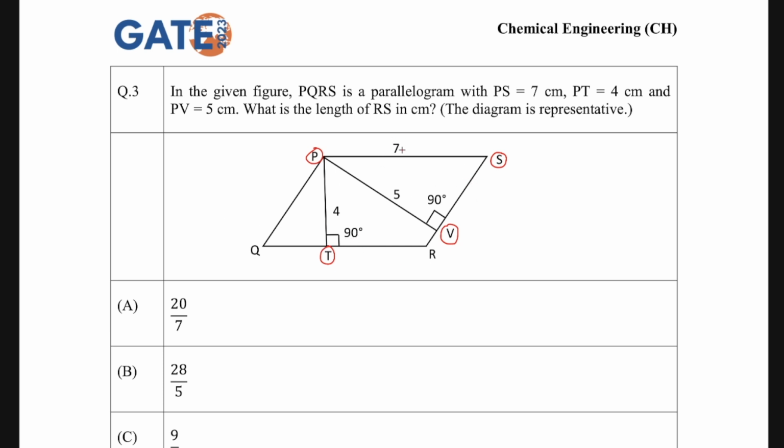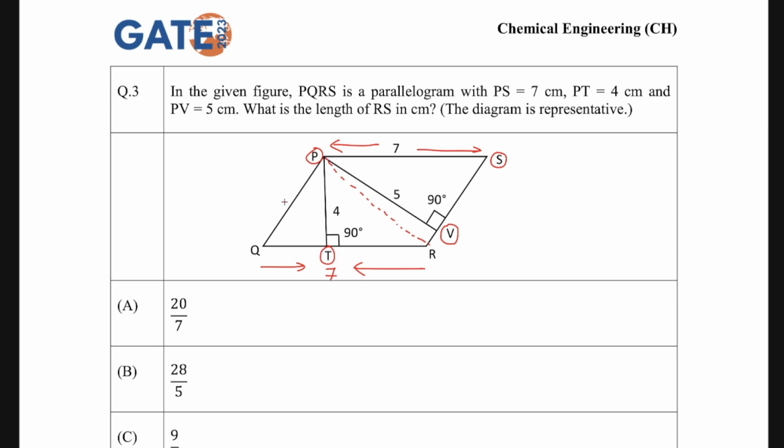If this is 7 centimeters, let me make arrows to understand. This whole distance is 7 centimeters. In the same way, this whole distance is also going to be 7 centimeters. This is a perpendicular, and this is also a perpendicular. So let's try to solve it. It's very simple. You have to draw a diagonal: attach P and R. Now you will see you got two triangles.